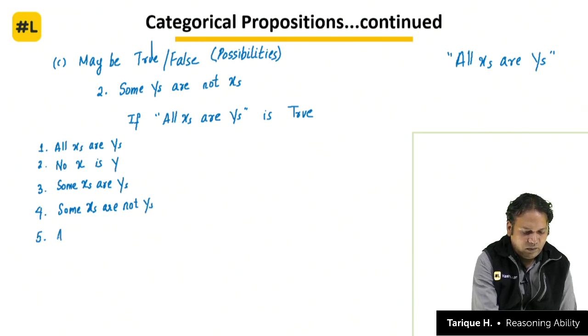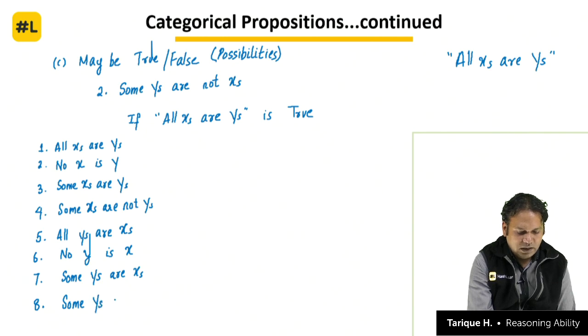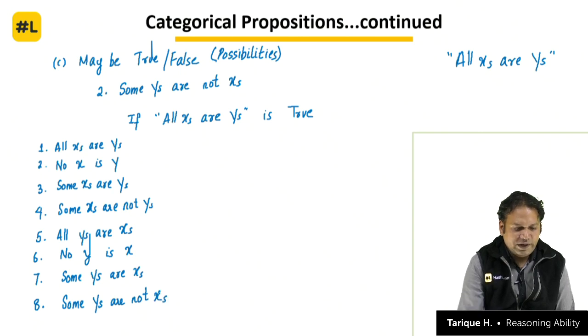All y's are x's. You can note down the statements. All y's are x's, no y is x. Then 7th statement becomes some y's are x's, and then the final statement is some y's are not x's. So we have total of 8 statements.